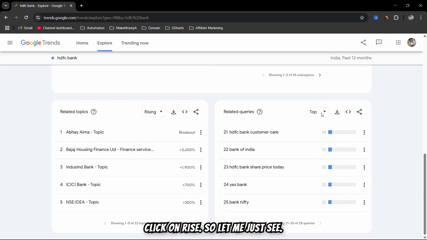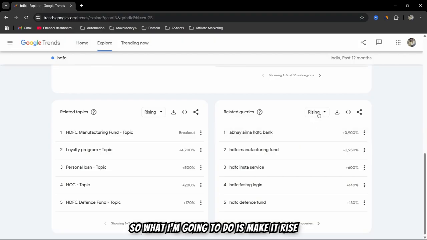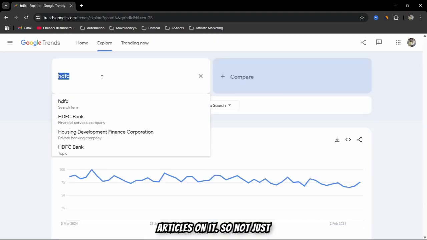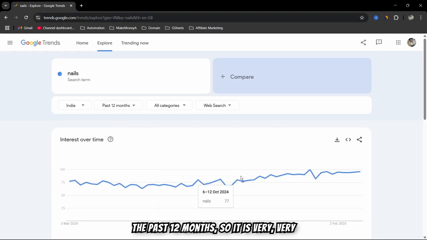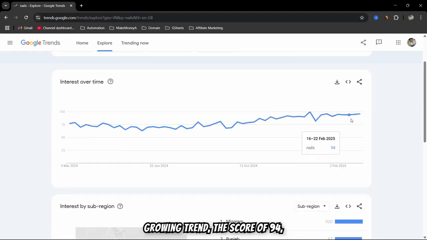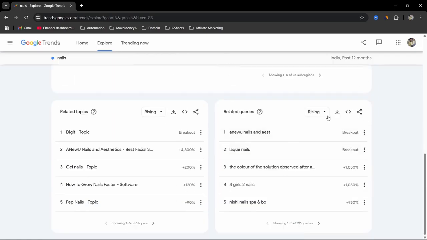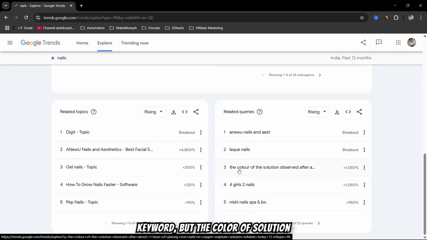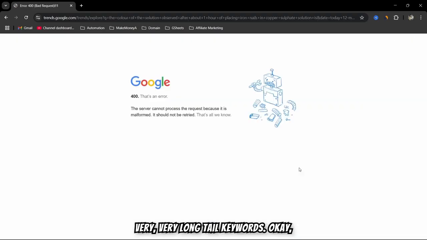You can also click on rise. So let me just see. What I'm going to do is make it rise and see if I can create blog articles on it. Not just this, if I type in Nails and see the past 12 months, it is a very growing trend, with a score of 94. You can see the regions, and you can also create topical content on it. You can see this niche, nails. This is a navigational keyword, but this is a very long tail keyword.